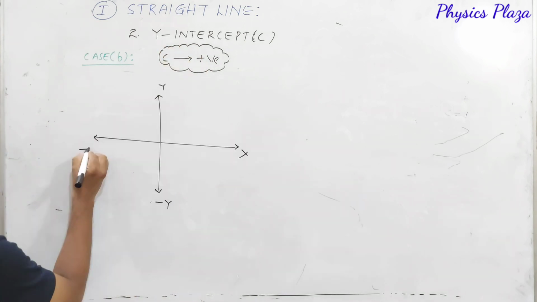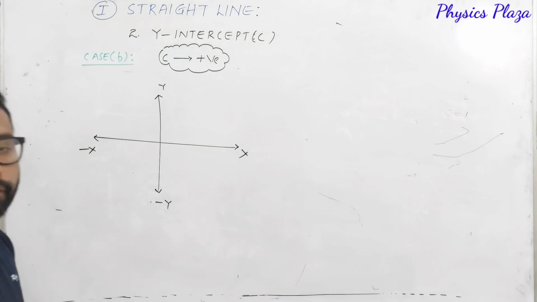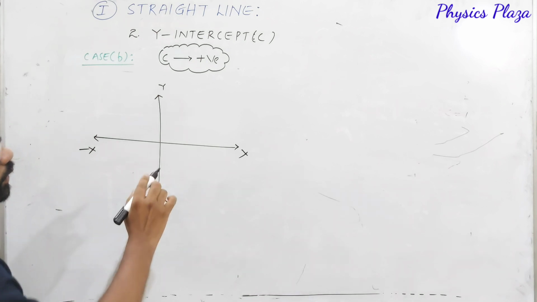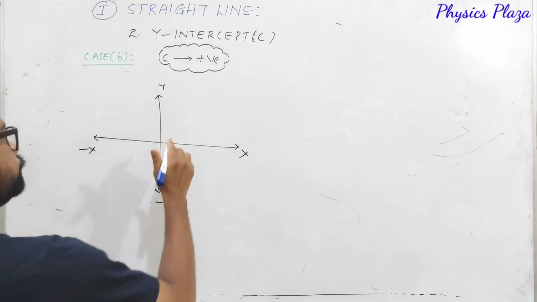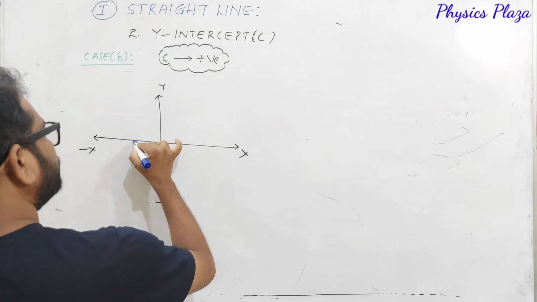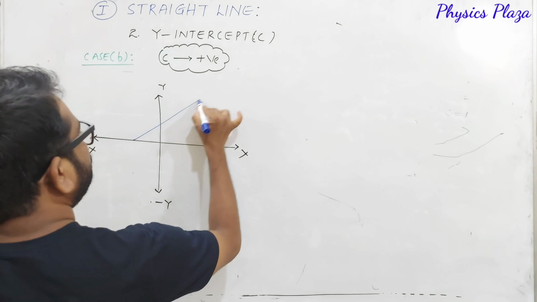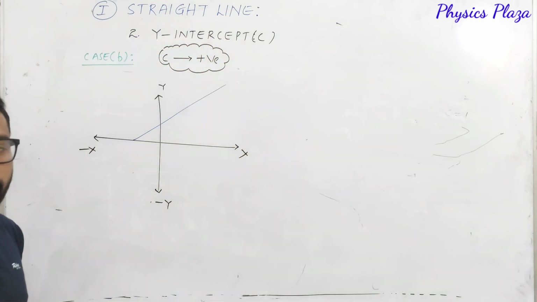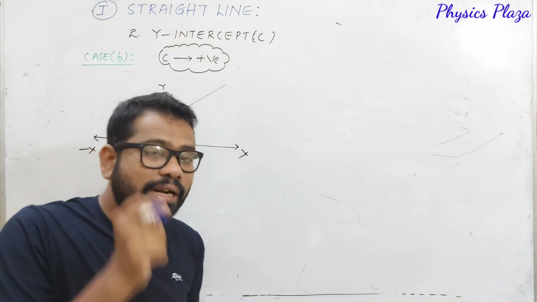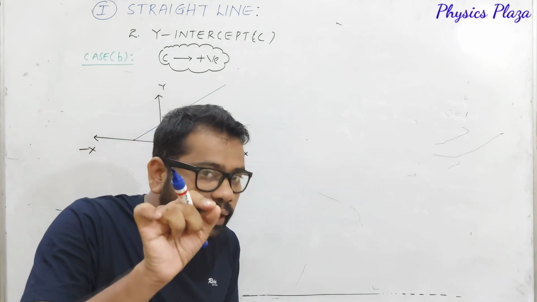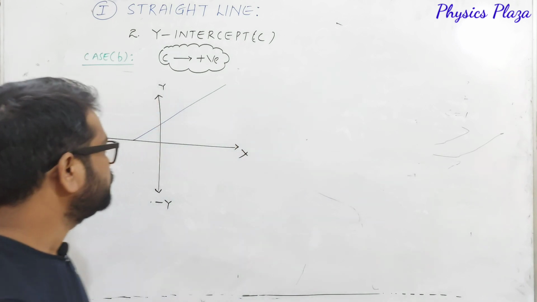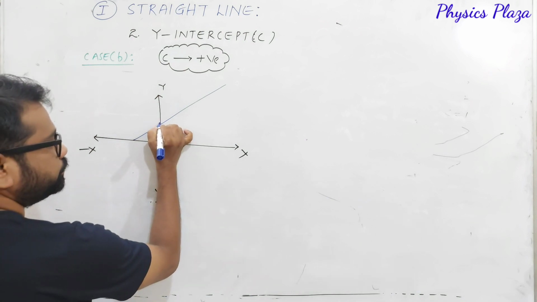Here is, children, the negative x-axis. Look at here, if the graph is passing like this, for suppose it cuts like this. Now try to concentrate on the point on the y-axis where the straight line is cutting. It's very, very important. So this is a point.